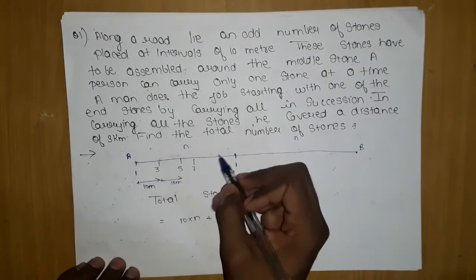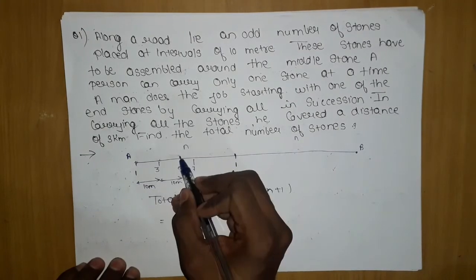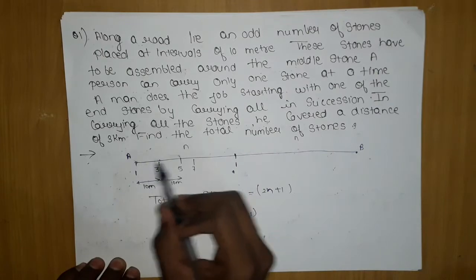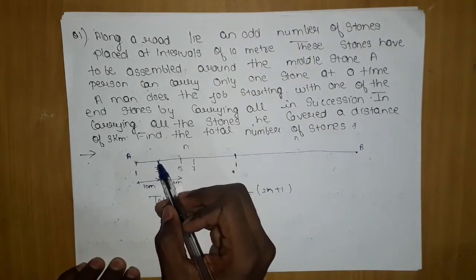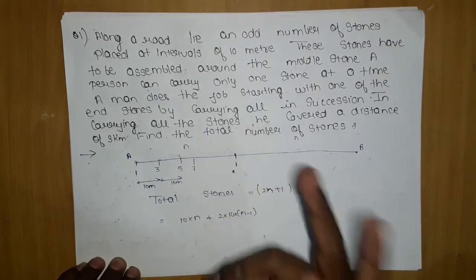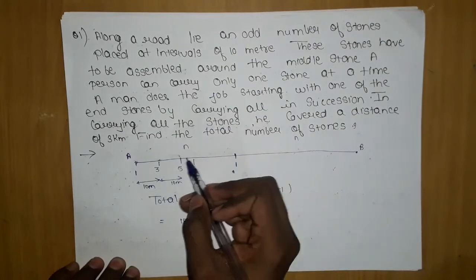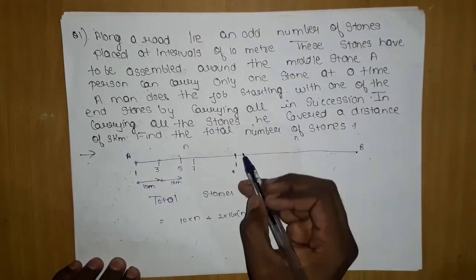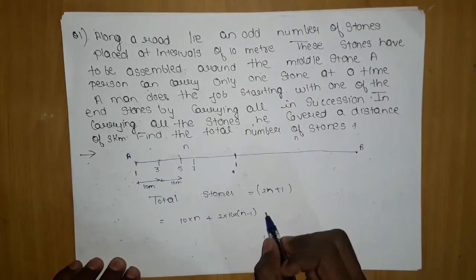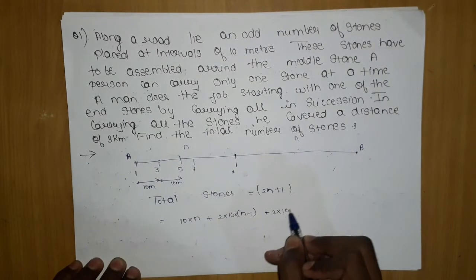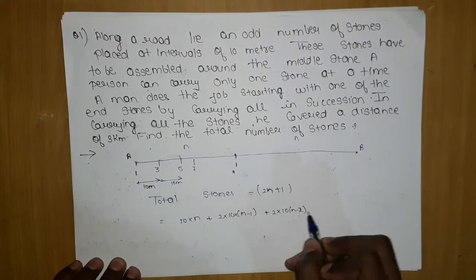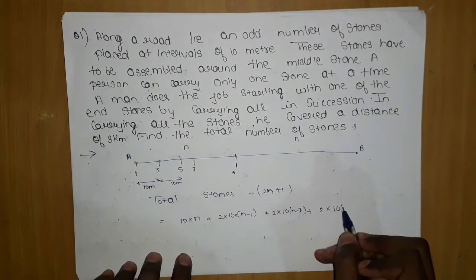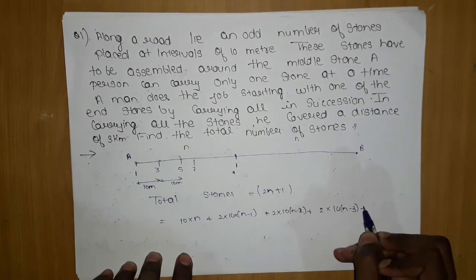Similarly, he will come again and travel n minus 2 distance. First he will move here, then he will take n minus 1 distance and go here, 2 times n minus 1 distance. Similarly he will come here, n minus 2 distance, and move here, so 2 times n minus 2. Similarly, 2 into 10 into n minus 3, and so on.